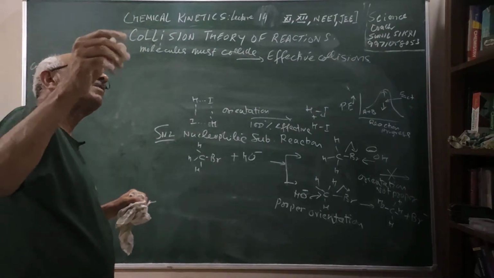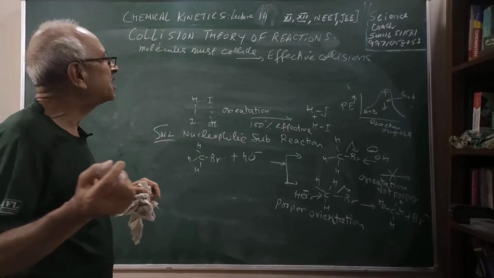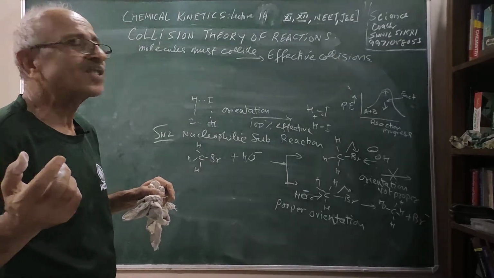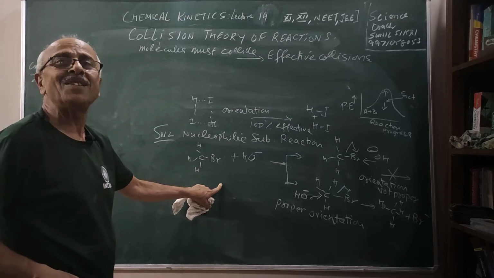That will be only possible for very simple atoms or molecules combining. As the molecules become complex, the collision frequency will decrease because there is an orientation factor.